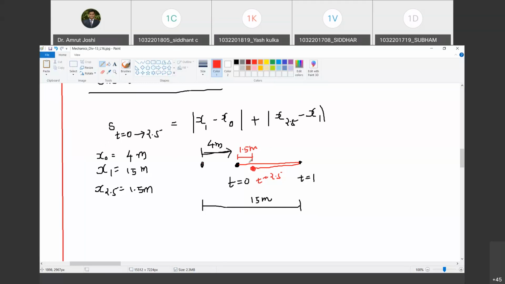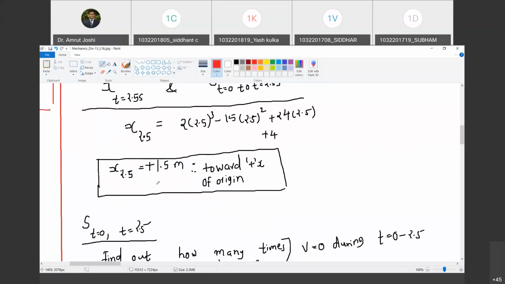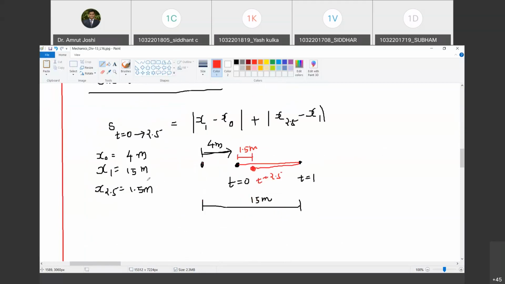Sir, will the position be 1.5 meter in left side of t equal to 0? Left side? No, why? Because it has turned out to be plus, right? Yes, sir. Yes. So what does plus mean? It is on right hand side of the origin. Oh, you are right. Absolutely right. I am sorry. I have not drawn this correctly. You are right. This is not 1.5, it is 1.5 from the origin. I'm sorry.